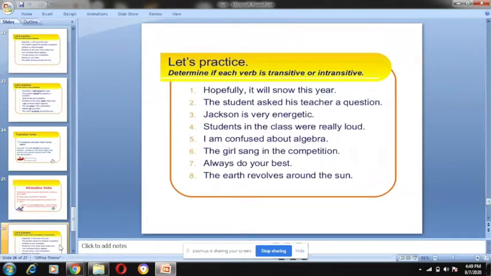The student asked his teacher a question. Asked is directly going to the object teacher, so it is a transitive verb. Jackson is very energetic. Students in the class were really loud. I'm confused about algebra.